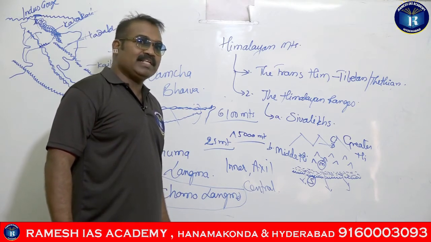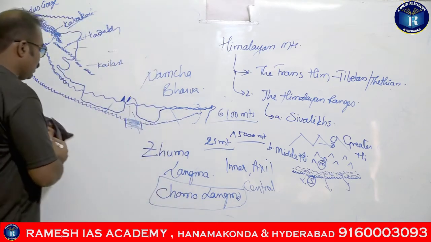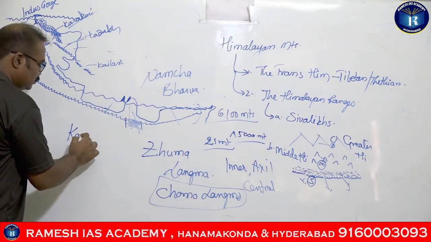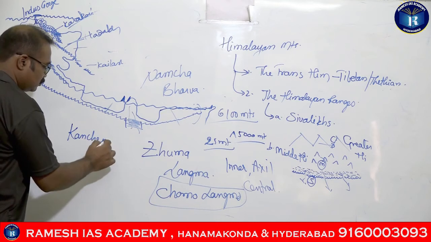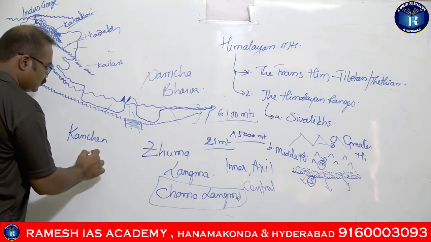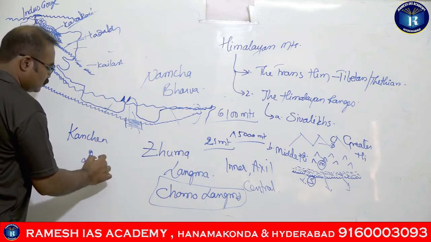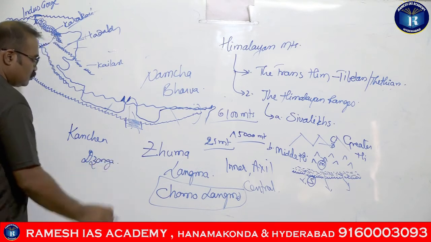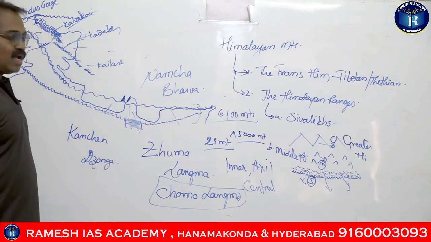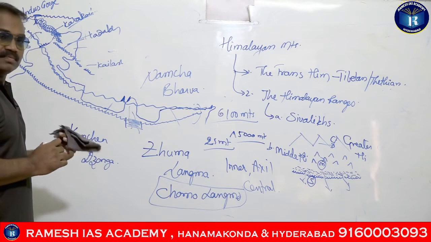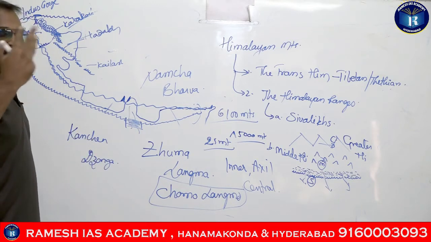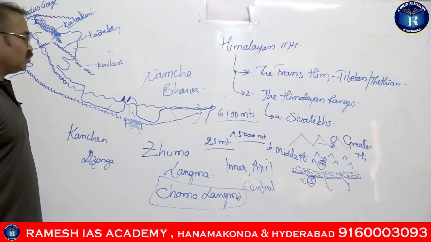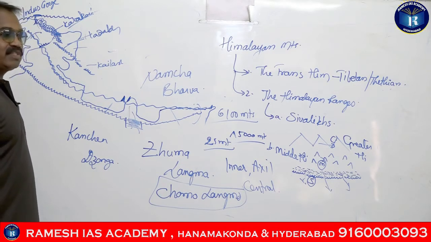Actually, Tibetans call it Kanchenjunga, right, which means the five treasures of snow.